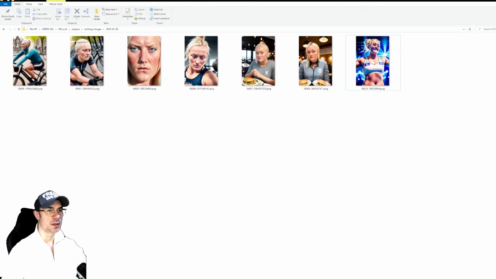These are the results you got, and as you can see, it's fairly consistent. This is Hannah in Amsterdam on a bike, a close-up of Hannah's face, a little bit angry here, a little bit even angrier here at the gym. I guess she wasn't in the mood for the gym. I can't blame her. Then we got Hannah eating because she did good at the gym, so she deserved it. And of course, once she feels good about herself, she's up at the club dancing. We've used different models, as we said, and it's given us fairly consistent faces of Hannah, body and face. I mean, it looks like Hannah throughout.